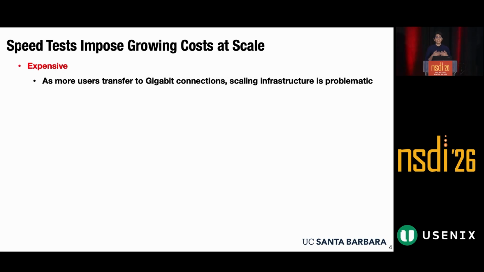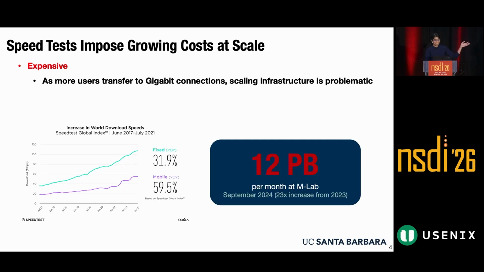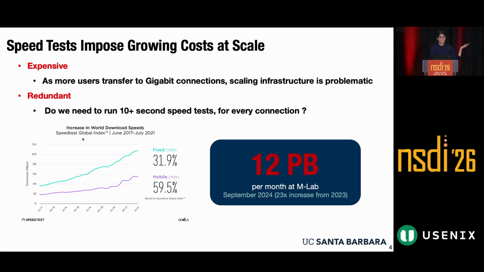Well, speed tests are extremely expensive, as more and more users are transferring to gigabit Ethernet connections, as I'm showing you through this diagram on the left. Our download speeds are increasing, and platforms have to transfer more and more packets in order to measure people's data. The measurement platform M-Lab reported a 23 times increase in the amount of data that we dealt with, all the way up to 12 petabytes year over year. Given its expensiveness, it's hard to scale a lot of this infrastructure.